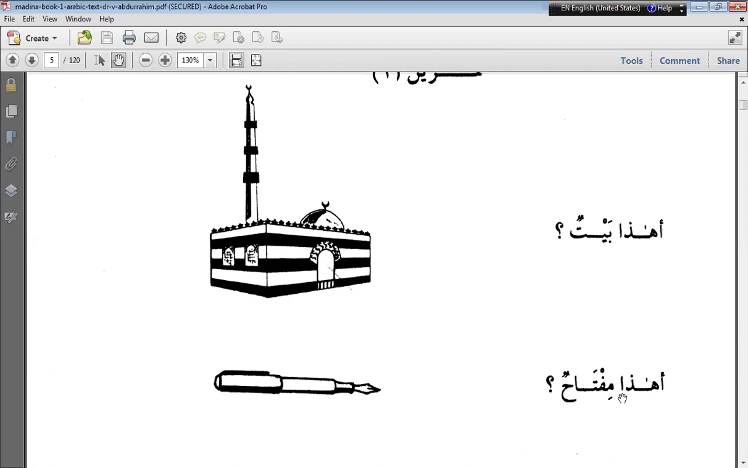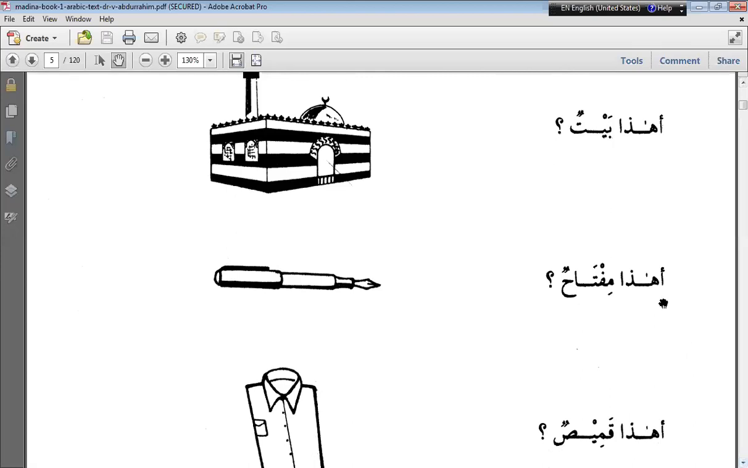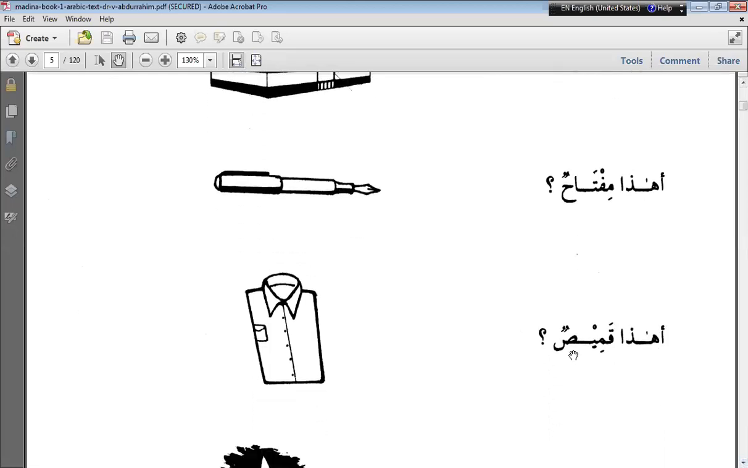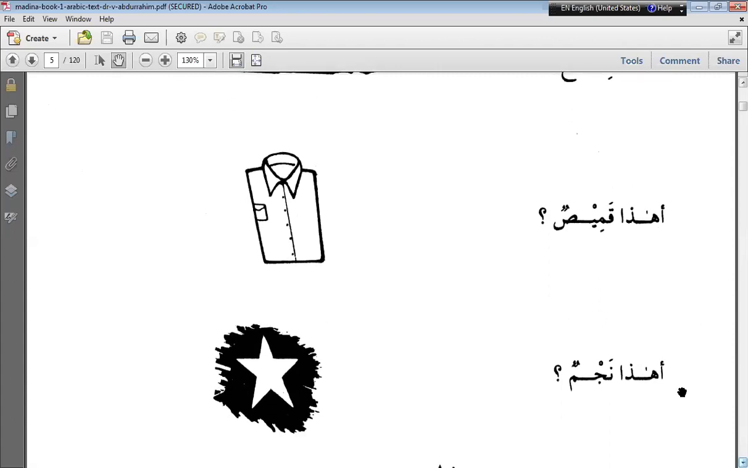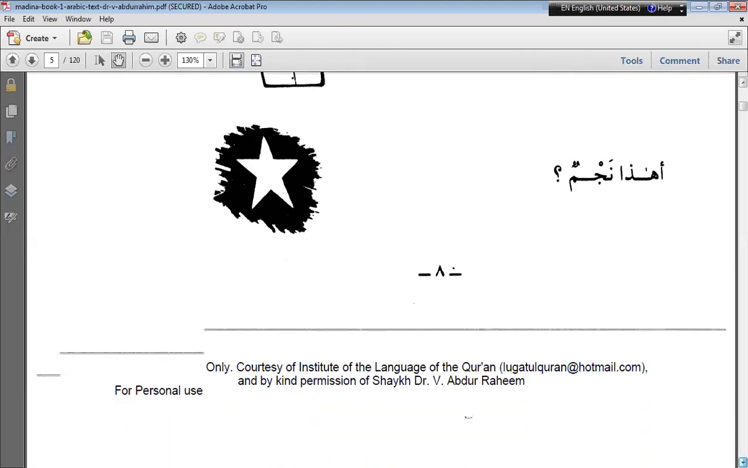Haza miftahun. No, haza pen. La, then a comma, haza qalamun. Haza qamisun. Na'am. If the answer is na'am, then you may use only na'am, or you can write na'am haza qamis. Both are correct. Haza najmun. Na'am, haza najmun. Okay, good.